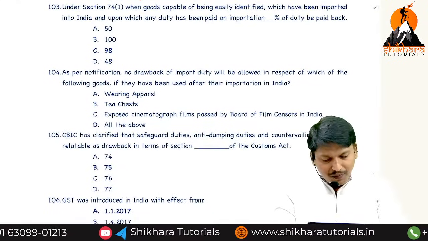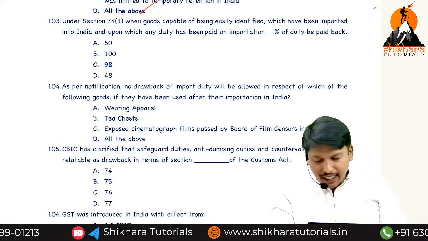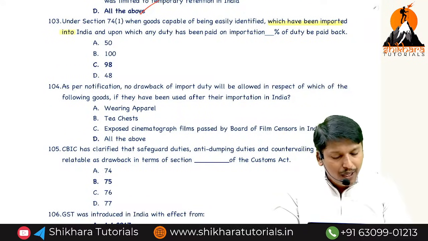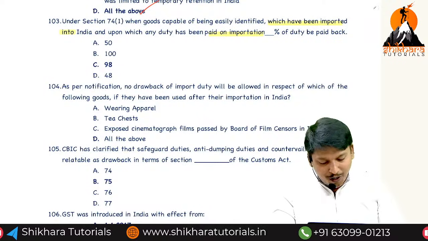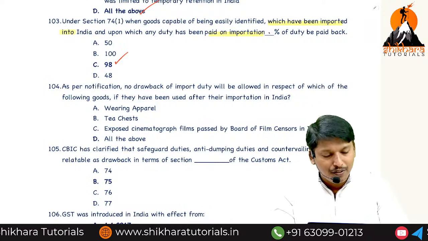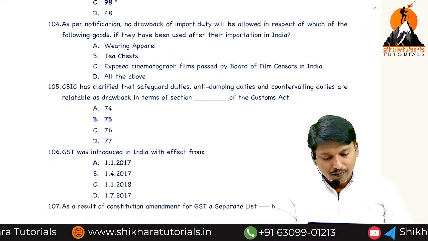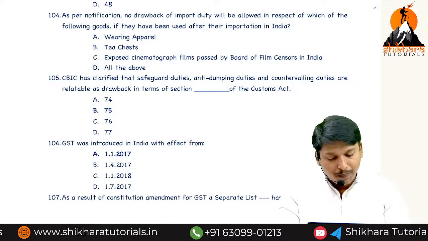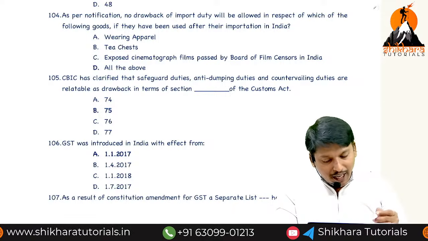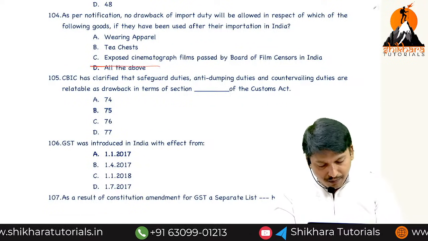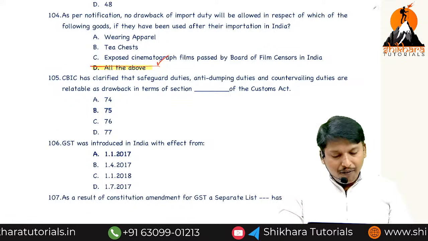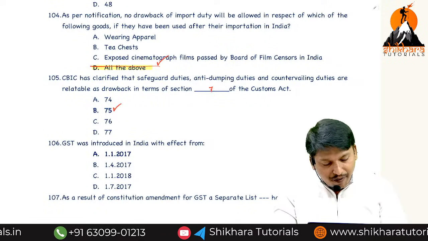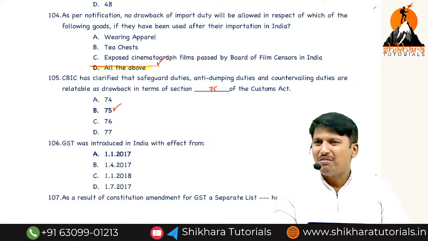But anyway, when goods are easily identifiable, which have been imported into India, upon which duty has been paid on importation, without use, how much duty drawback? 98%. As per notification, no drawback of imported goods is allowed in respect of the following: wearing apparel, tea-chest, exposed cinematographic film. All the boys, the answer. Safeguard duty, anti-dumping duty, countervailing duties as drawback in regard to Section 75. I said, not there, duty drawback.